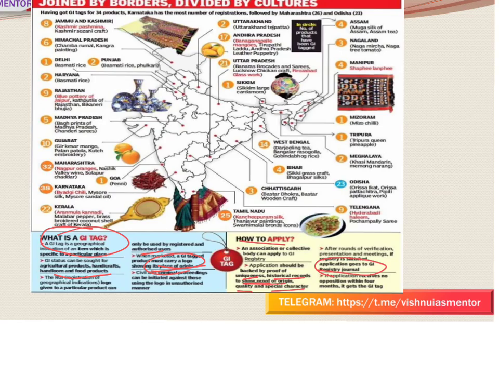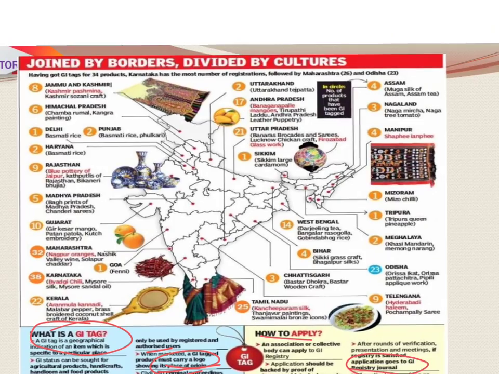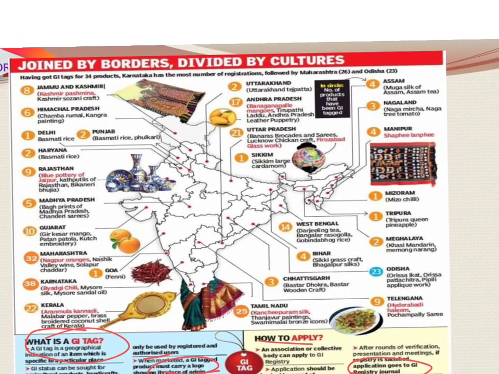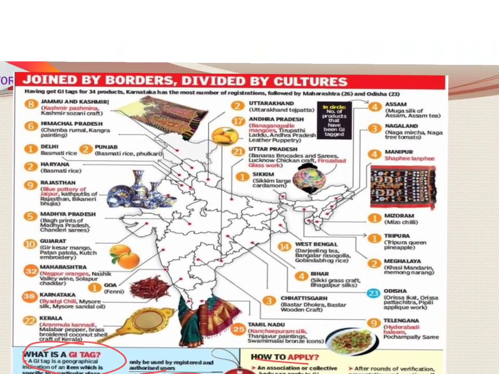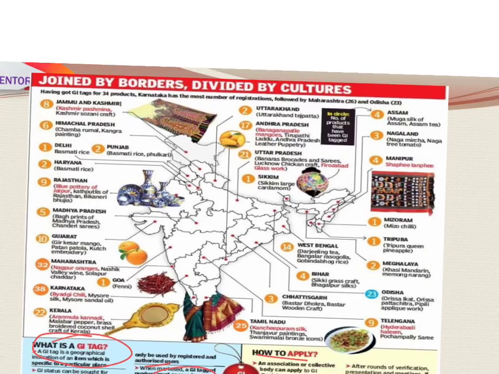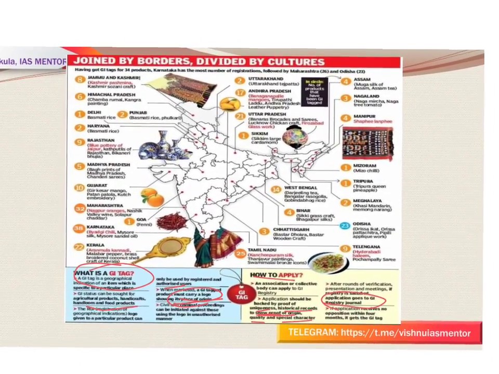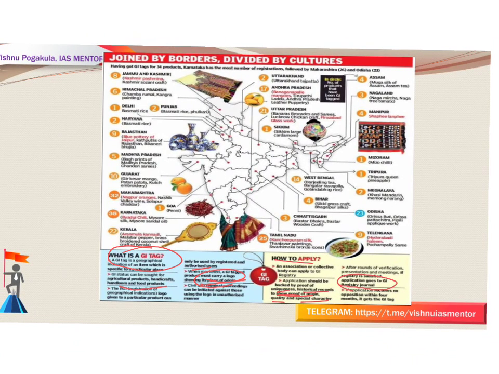In this picture, again you can see in this map various places and their GI tags. When you see here, Karnataka has registered 34 products, Maharashtra 26 and Odisha 23. So much of products have been registered so far. This picture we will be providing in our Telegram channel. You can have a look at it.